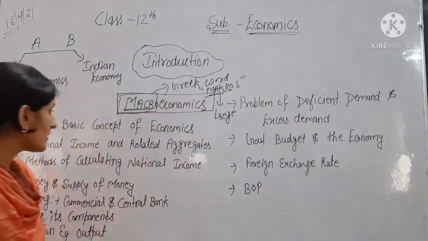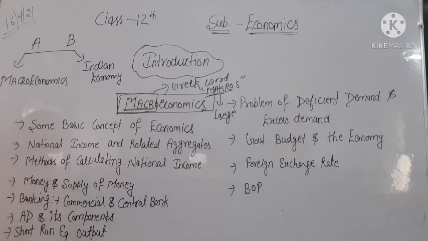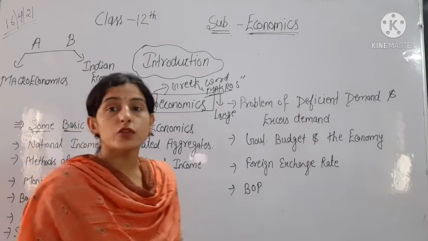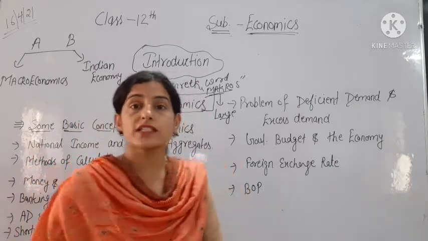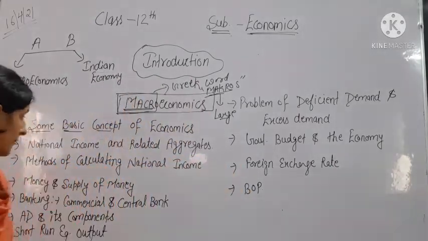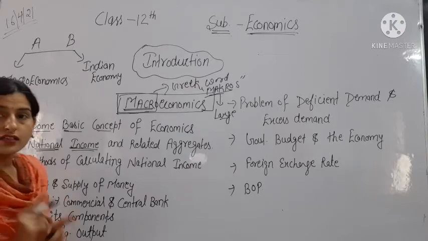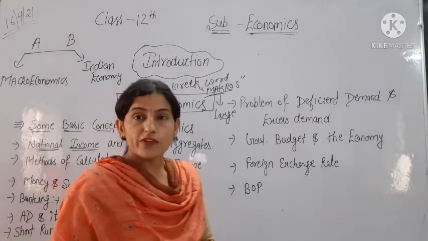So in macroeconomics, the first chapter gives some basic concepts of economics, the concepts which will be used in macroeconomics. Then the second chapter is of national income. National income means the income of a country.